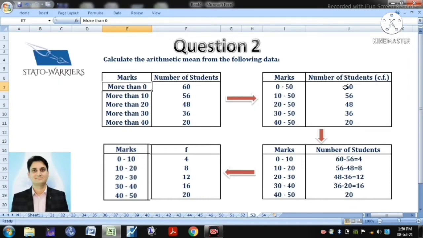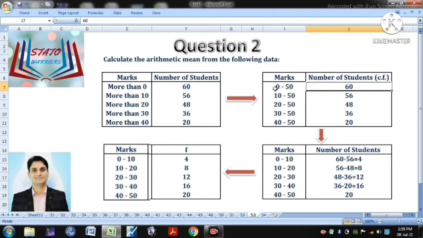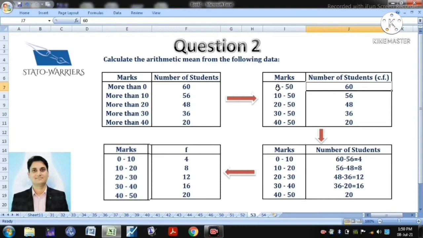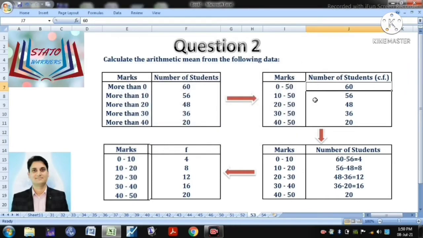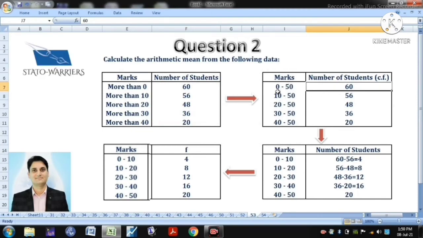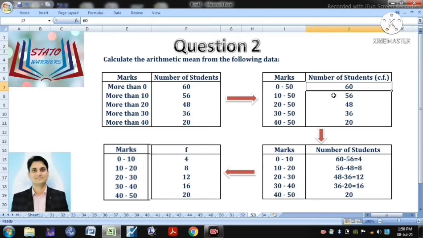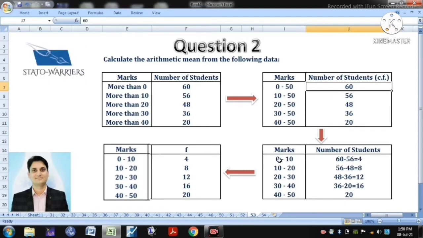So what we can say is, we can assume that the total number of students is 60, because 0 is the minimum marks and 50 is the maximum marks. So the students who score between 0 to 50 will be the whole class, right? So 60, and those who have scored 10 to 50, they are 56. So if we need to calculate those who have scored from 0 to 10, what will we do? 60 minus 56. So 4 are the students who have scored between 0 to 10.